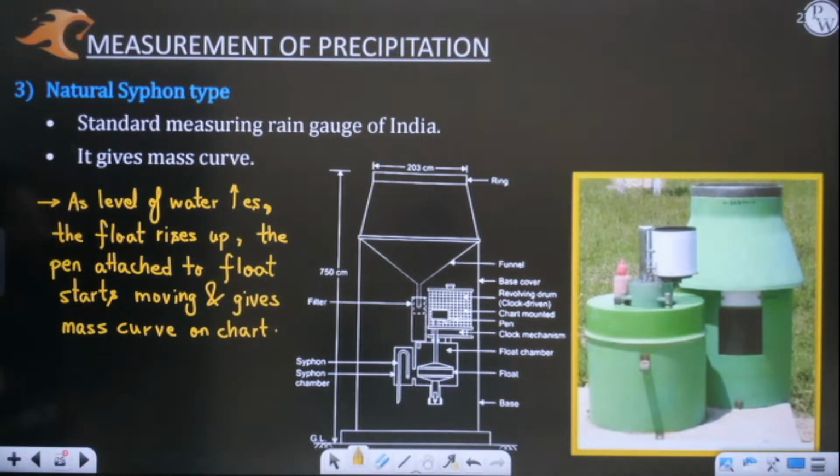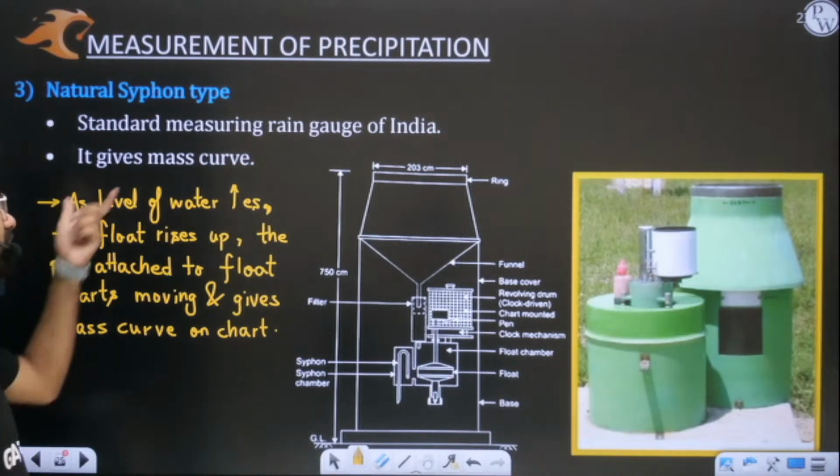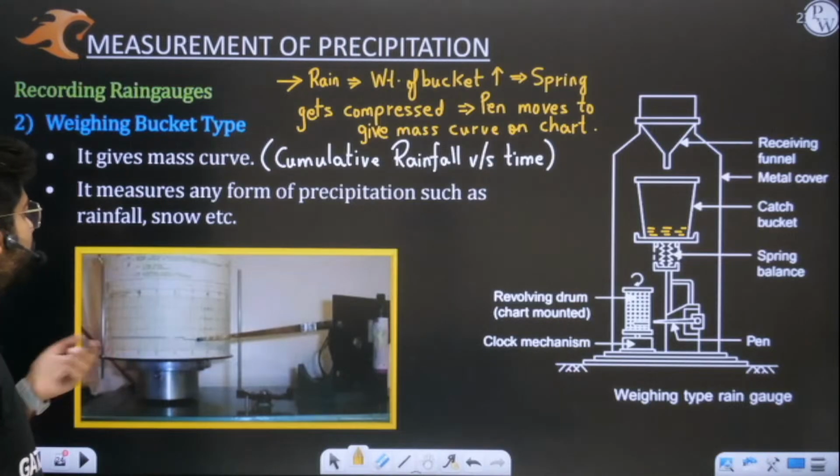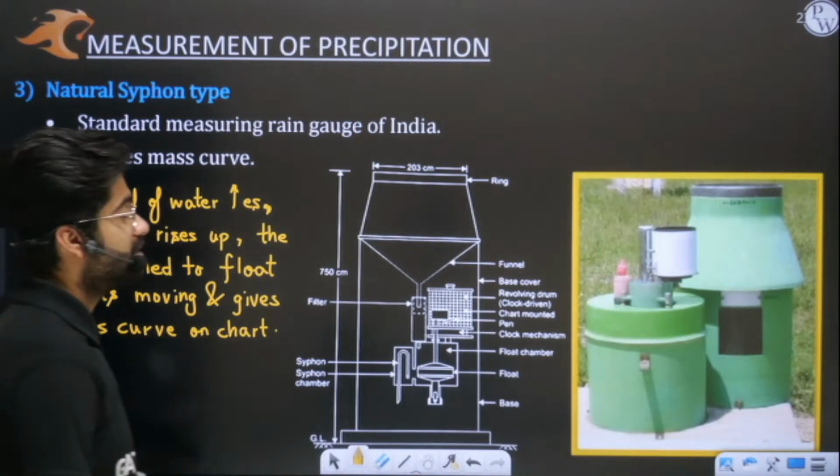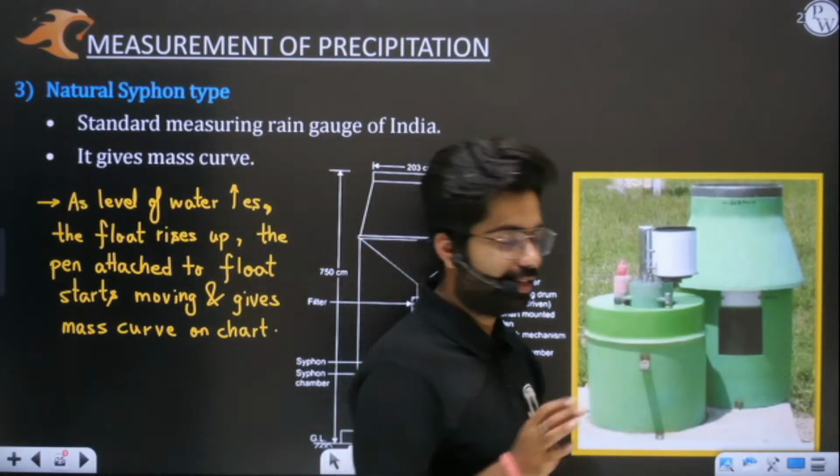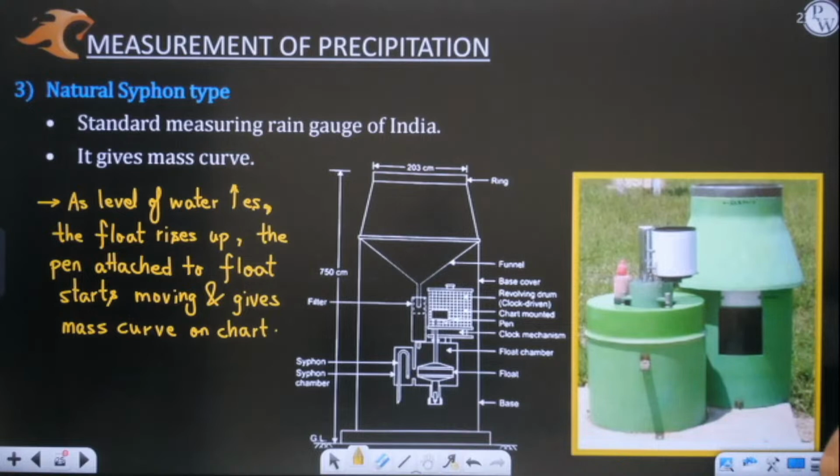So I hope this mechanism is fully clear to you. So it's a similar kind of thing. This is also giving you mass curve, but this is important. Why? Because it is the standard recording rain gauge of India. So I hope this is very, very clear to you. Yes or no?